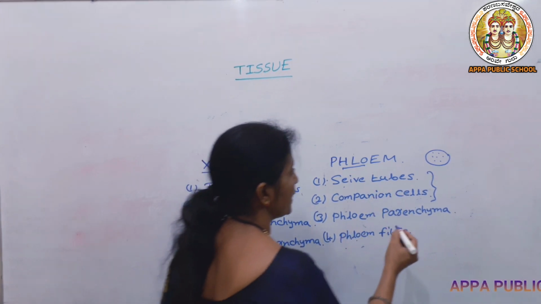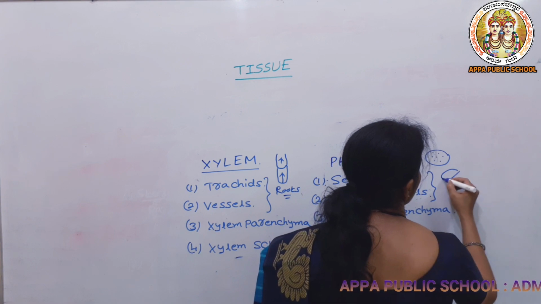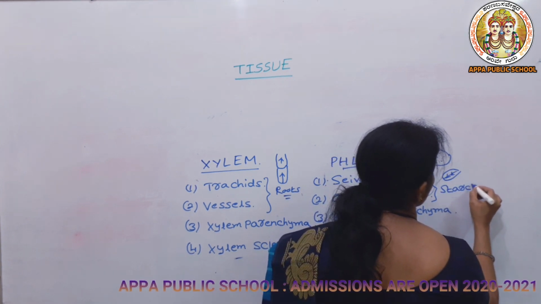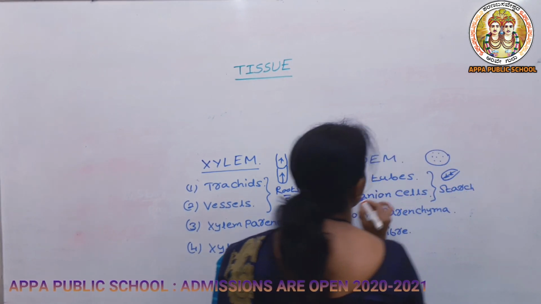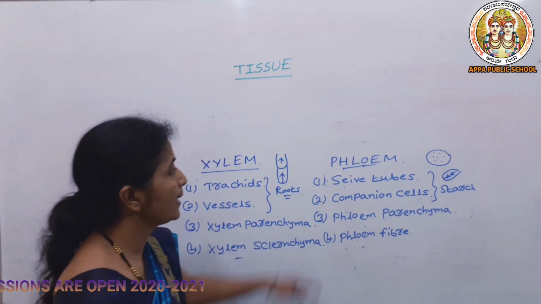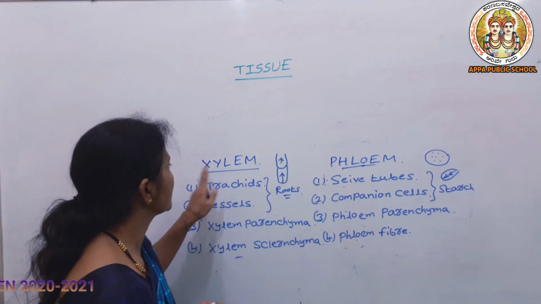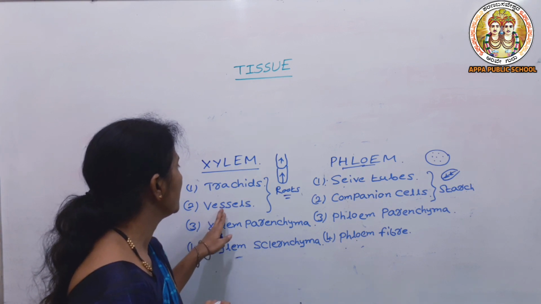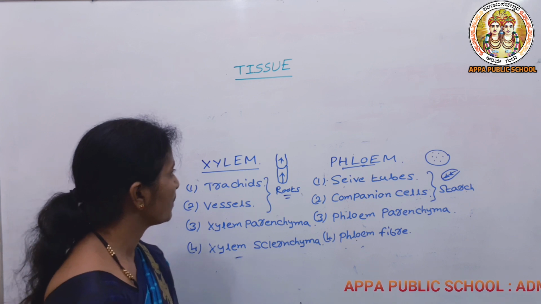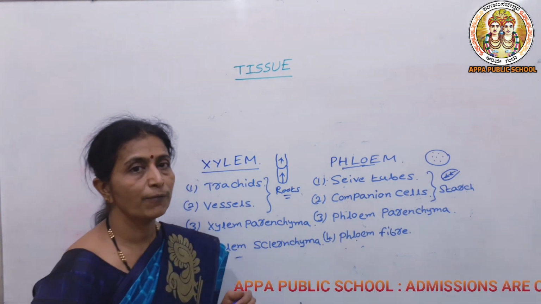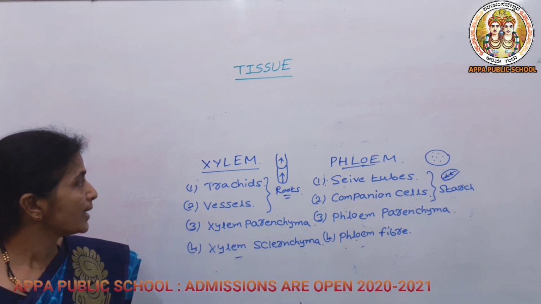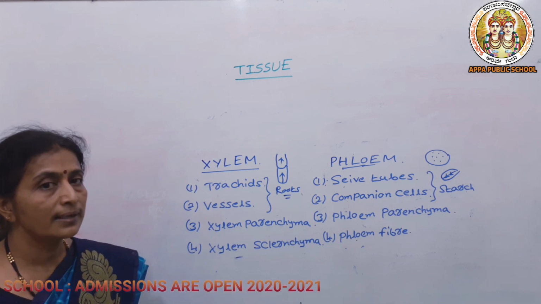And here the leaves, which will be storing the starch, it will be taken up by the sieve tubes and companion cells. In case of phloem, it can take the food in any direction, but in case of xylem, it will be taking it in only one direction. So this is about the xylem and phloem, and together they are known as vascular bundles. So they are also considered as the conducting tissues.